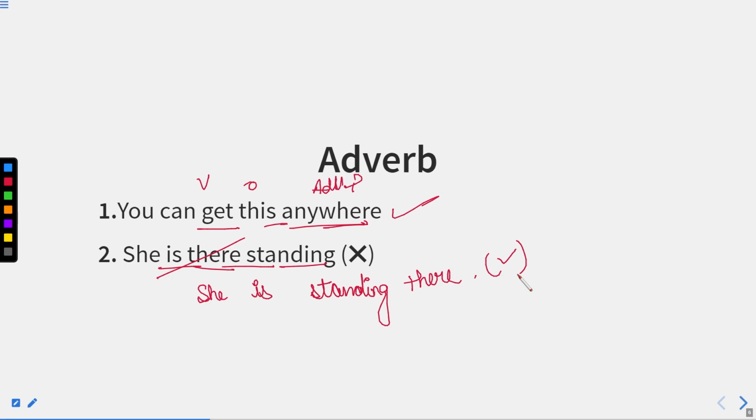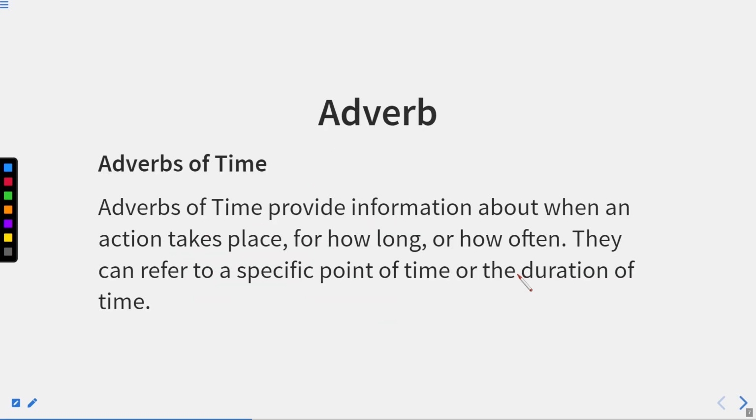Now let us move to the next one. Now we have adverbs of time. Again, this word "time" shows the time of action. Because this is an adverb, it will generally refer to the verb or the action, when it is taking place. It means if a word is replying to the question "when", it is showing us the time, or the adverb of time.